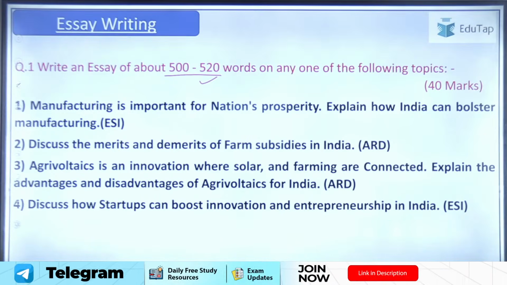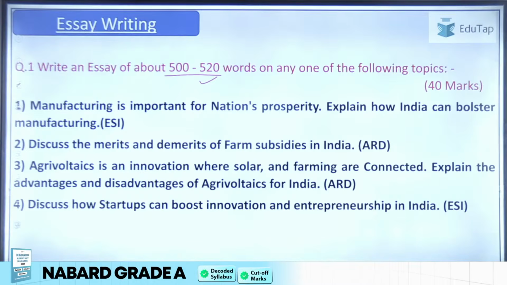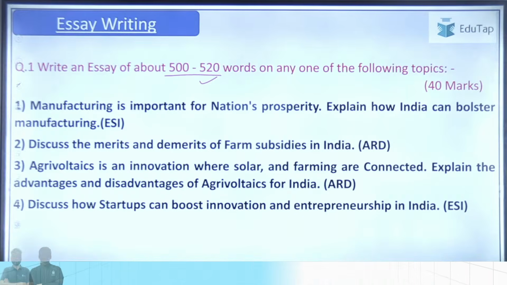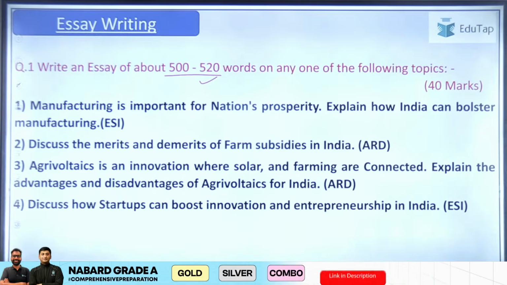Second topic was: discuss the merits and demerits of farm subsidies in India. This is clearly a topic based on ARD. Third was: agri-voltaics is an innovation where solar and farming are connected. Explain the advantages and disadvantages of agri-voltaics for India. That is again another topic based on ARD. And fourth topic was: discuss how startups can boost innovation and entrepreneurship in India.